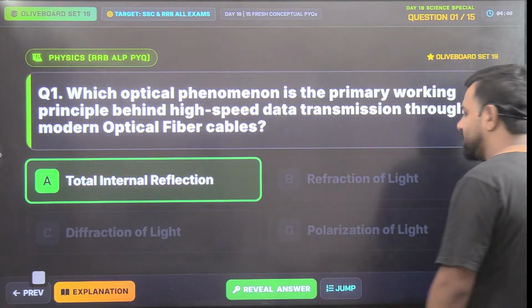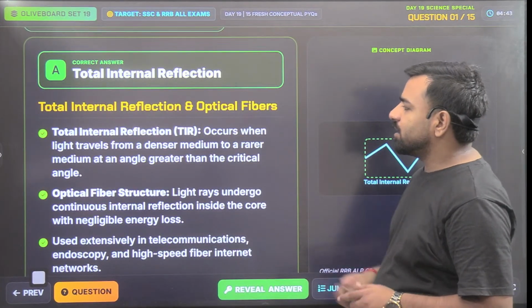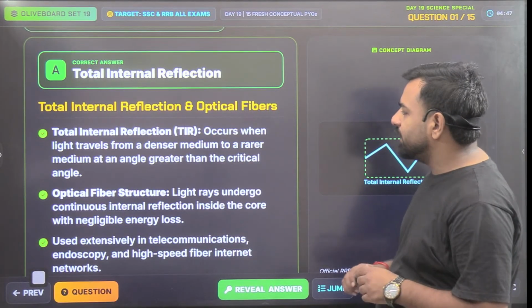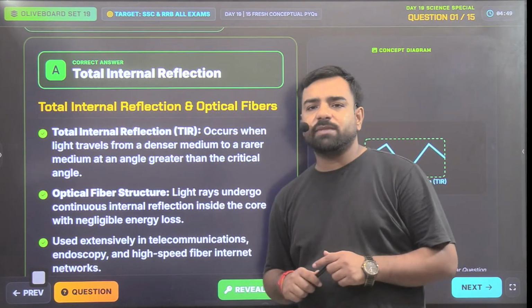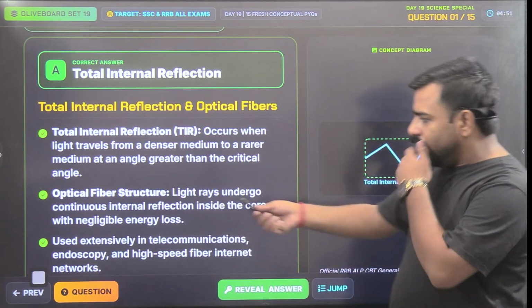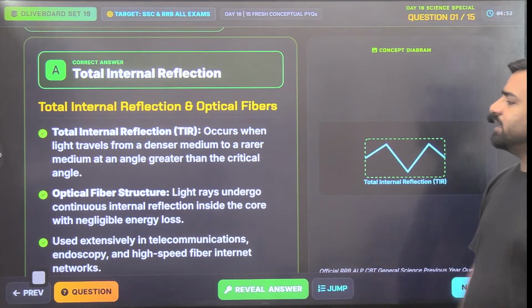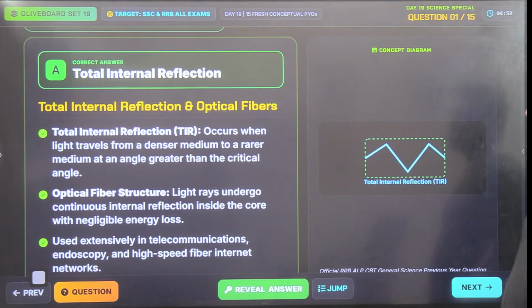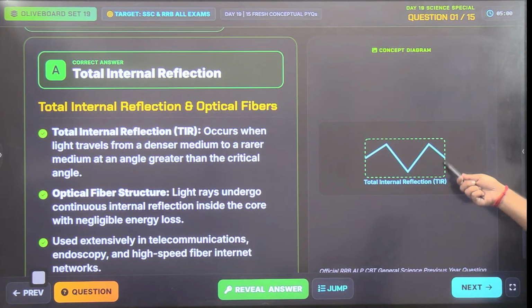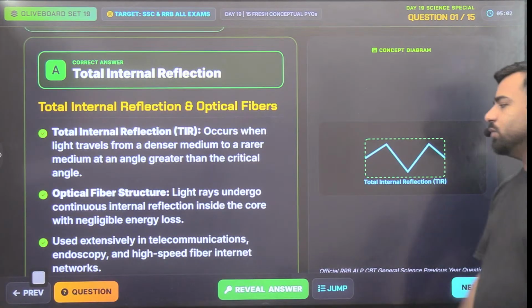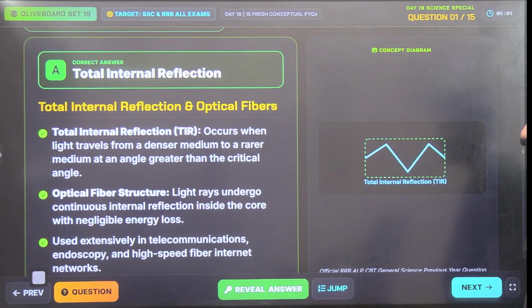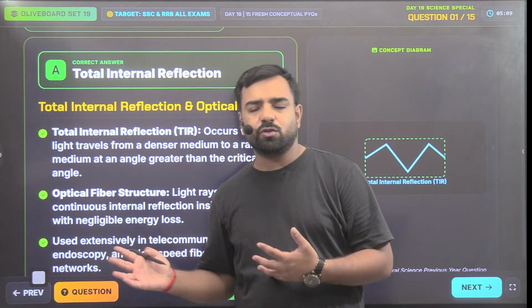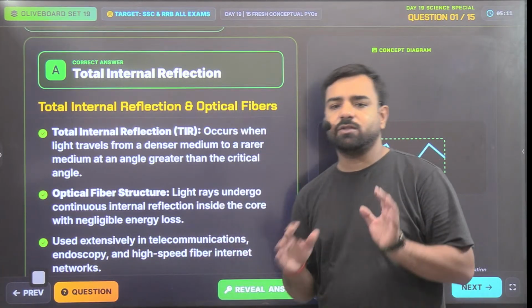That's right. So what is the explanation? Total internal reflection occurs when the light rays travel from the denser to the rare medium. That's the first point. And the second one is the angle of incidence must be greater than the critical angle, right? Light rays undergo continuous TIR inside the core with negligible energy loss. That's the principle here. It's used in telecommunications, endoscopy, and high-speed fiber internet networks. So yes, a question can be from endoscopy, it can be from the internet part. You must remember this.